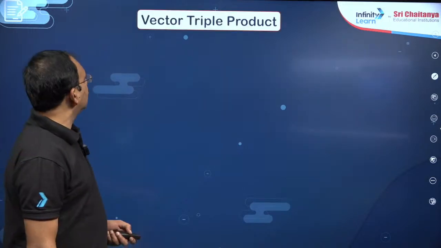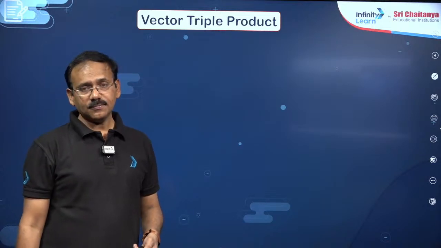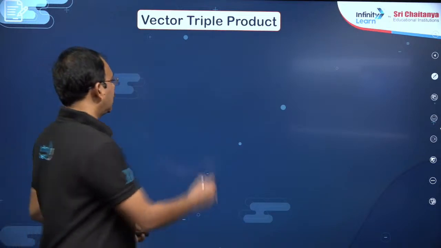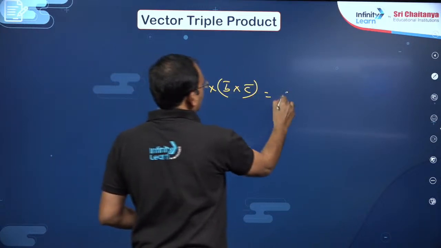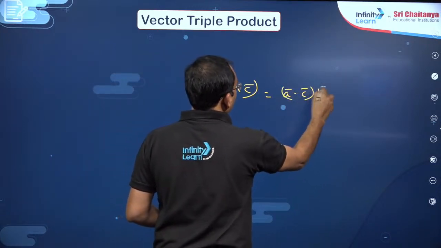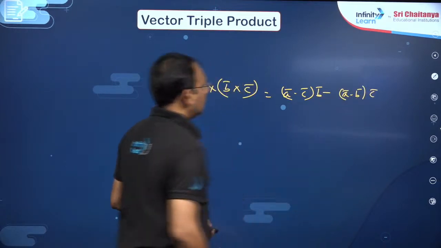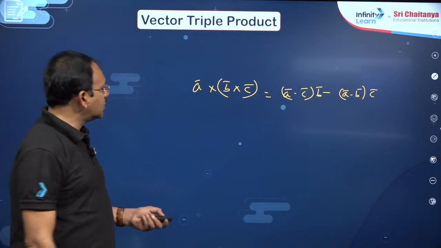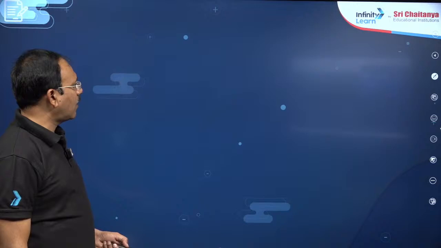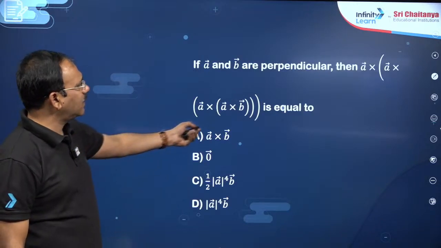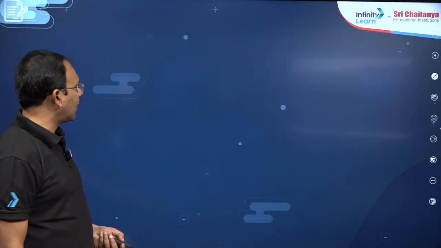Okay. Next, you see, vector triple product is simple. What you need to do is apply the definitions. That means A bar cross B cross C is A dot C into B bar minus A dot B into C bar. If you just apply this definition, it is enough. You can do the problems related to vector triple product. There are not many problems related to vector triple product, just applying definitions only. If you apply, you will get the answer, dear students.